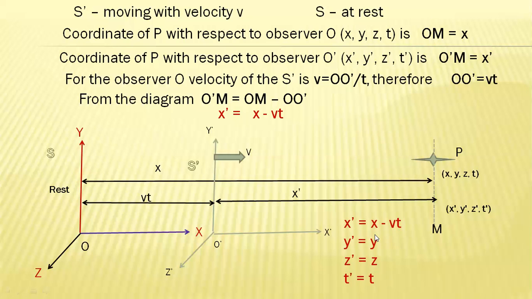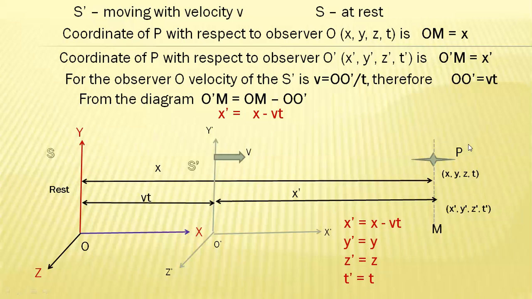If we write the inverse Galilean transformation equation, then the equations become x equals x dash plus vt, y equals y dash, z equals z dash, and t equals t dash. Here t equals t dash because according to classical physics, time is an absolute quantity.